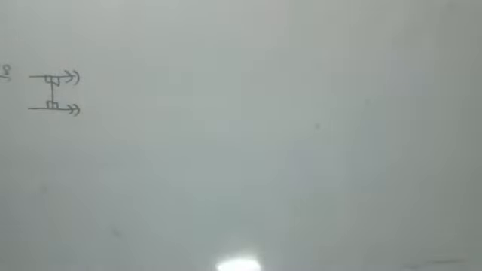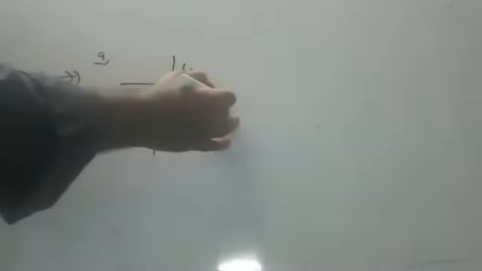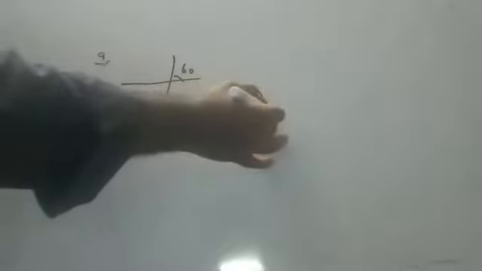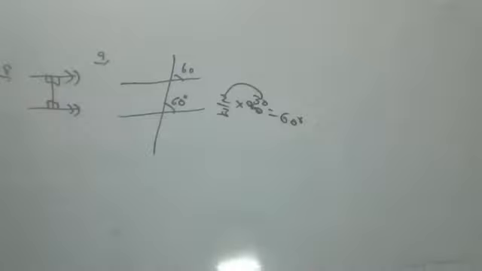Okay. Next, there is a figure given like this in the ninth sum. Please check, children. Angle 1 is 60 degrees. Right? Angle 2 is 2/3 of the right angle. 2/3 of a right angle means 60 degrees. So this is also 60 degrees. Angle 1 is 60, angle 2 is 60.